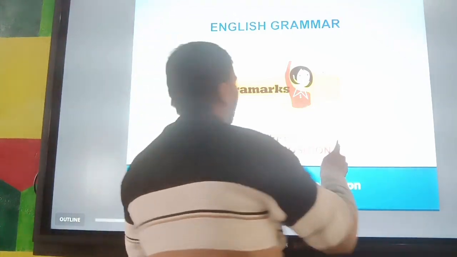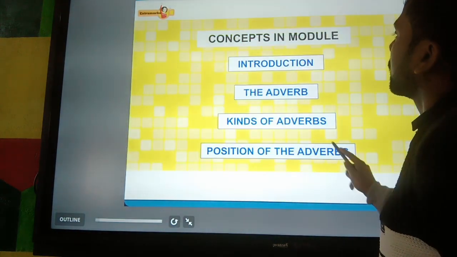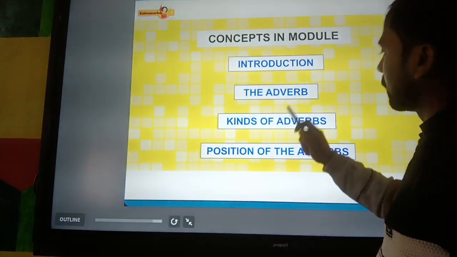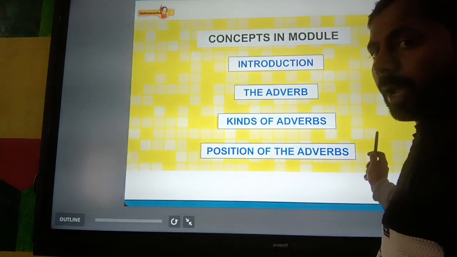So here the topic is adverb, in which we have to know about the introduction and the definition of adverb, the kinds of adverb, and the position of the adverb.